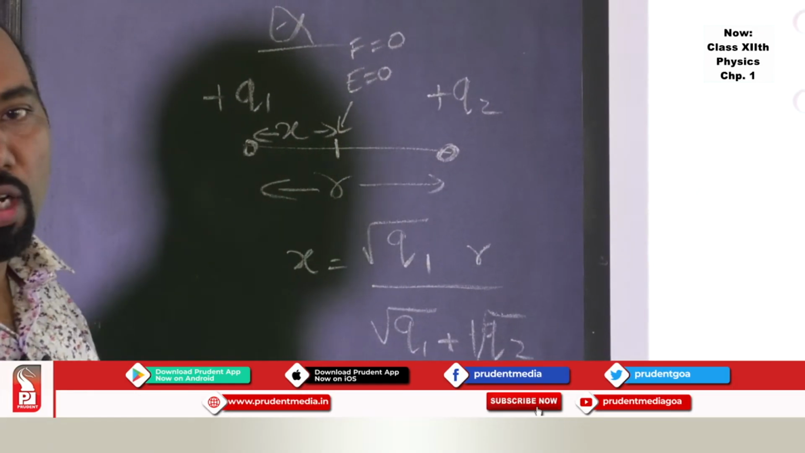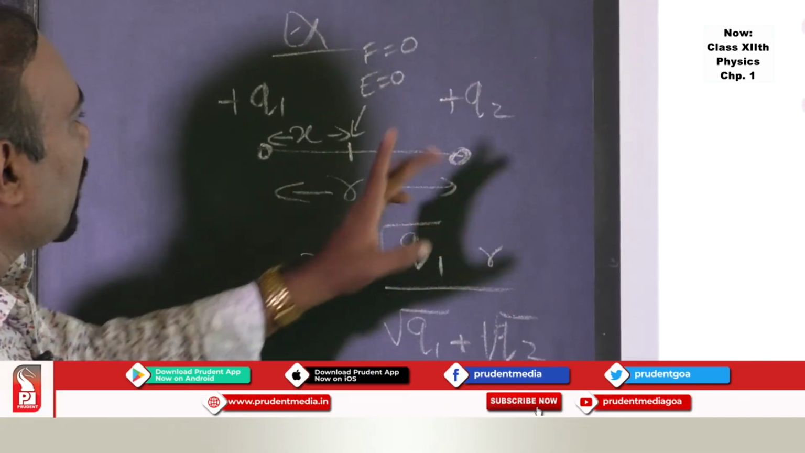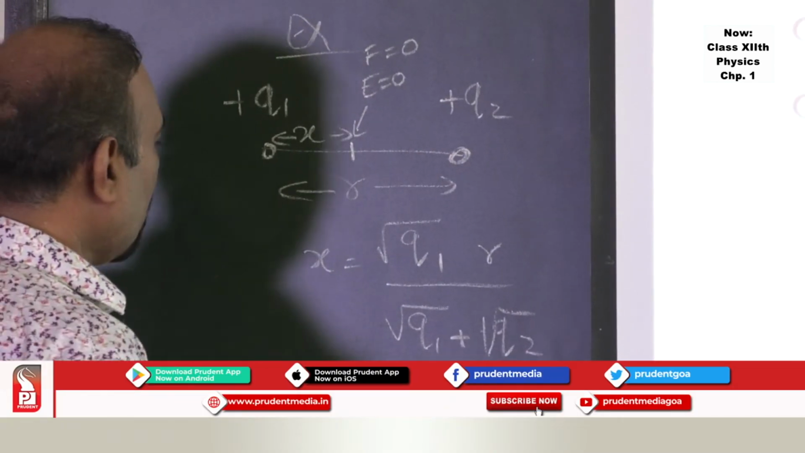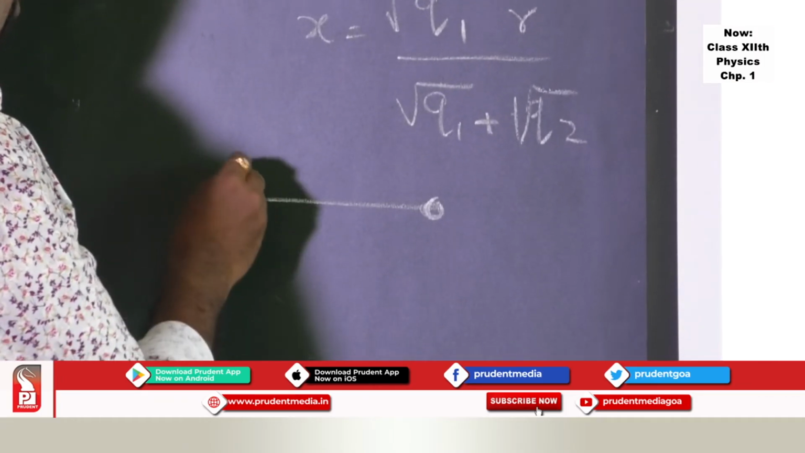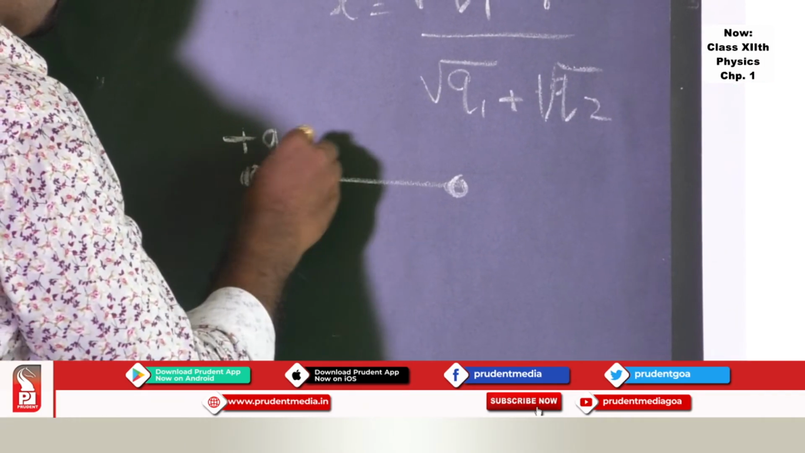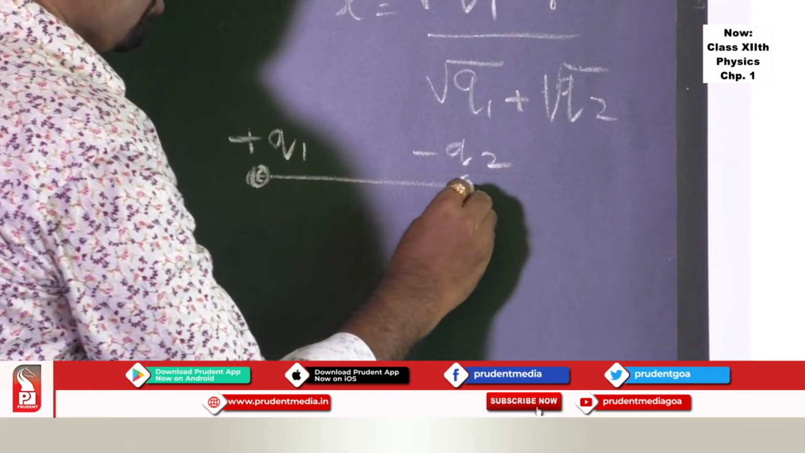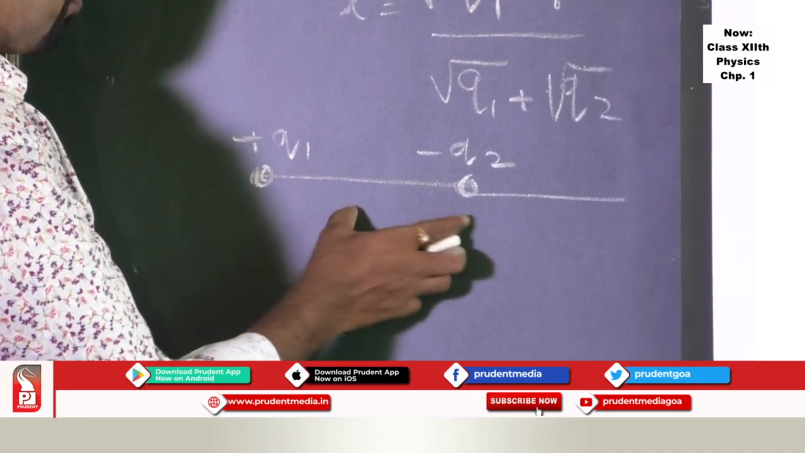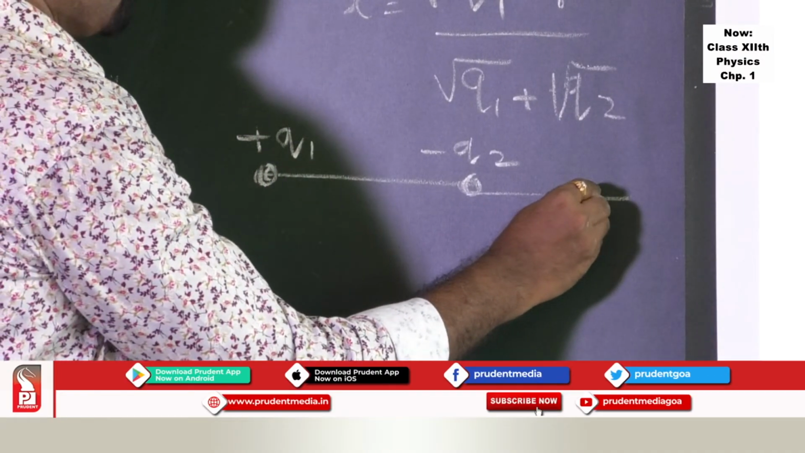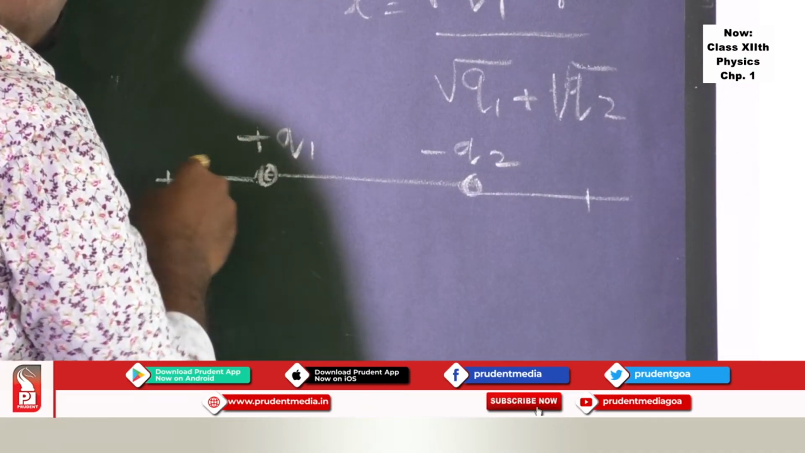That is called the neutral point. Now this is the case when the two charges are similar charges. If there are similar and opposite nature charges, plus q1 and minus q2, then you will never find the electric field to be zero in this particular region.